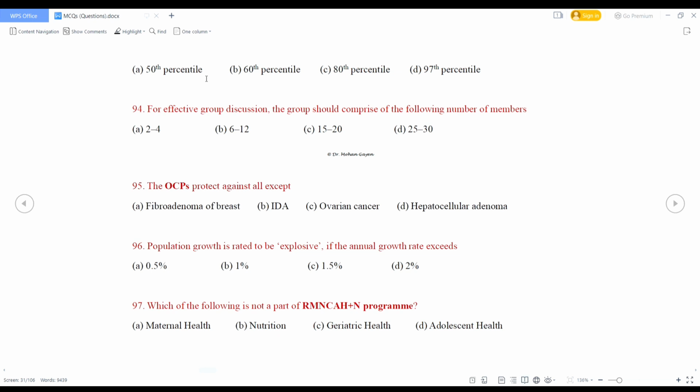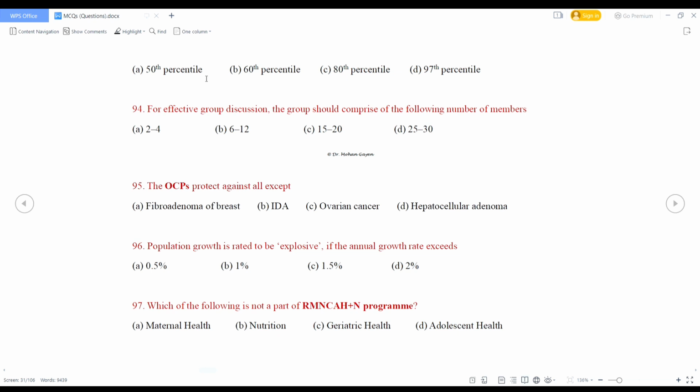Population growth is rated to be explosive if the annual growth rate exceeds 2%. So the right answer is option D. Population doubling time is calculated by a formula, that is 70 by growth rate. So if growth rate is 2%, then doubling time will be 70 by 2, that is 35 years.